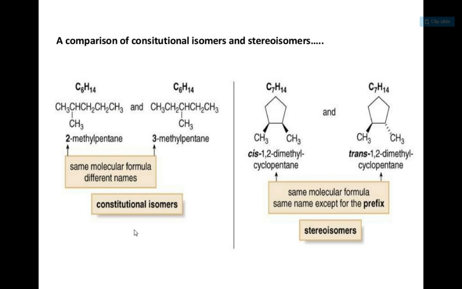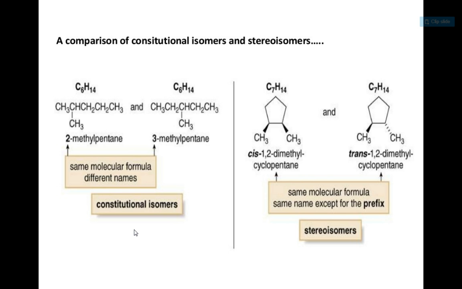A comparison of constitutional isomers and stereoisomers. Here we are taking an example of 2-methyl pentane and 3-methyl pentane. As you can see, the substituents are at different positions, 2 and 3, and the rest of the IUPAC name is exactly the same. This is position isomerism, an example of constitutional or structural isomers.